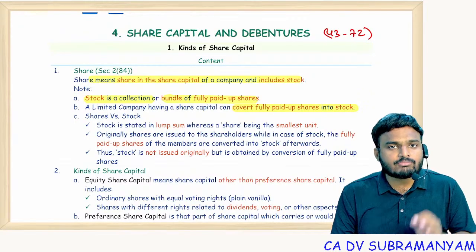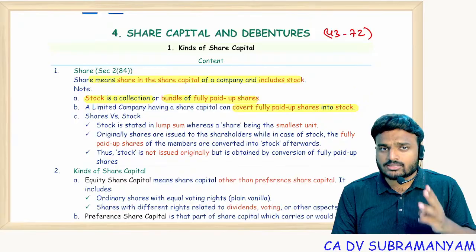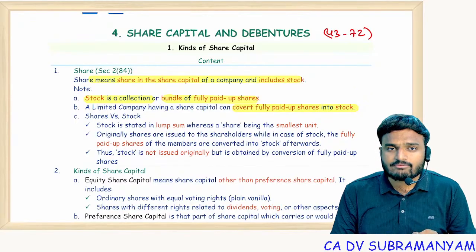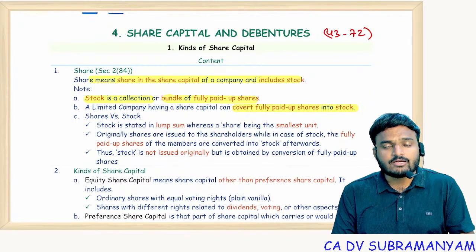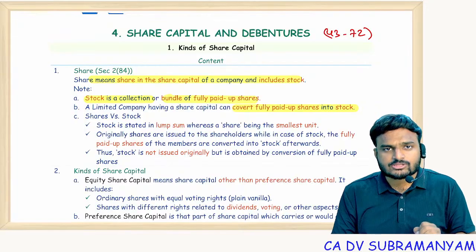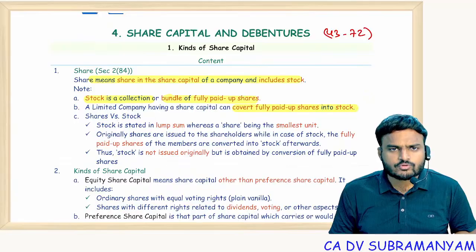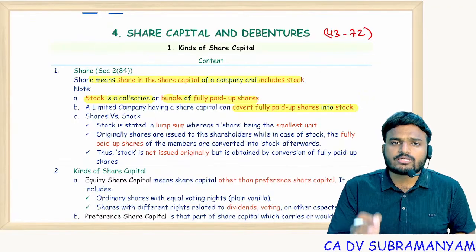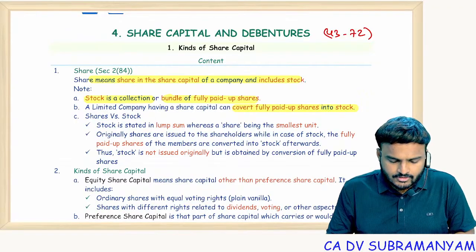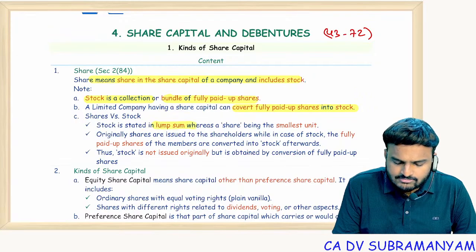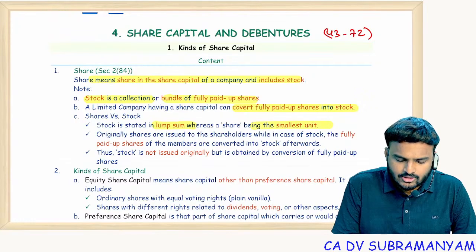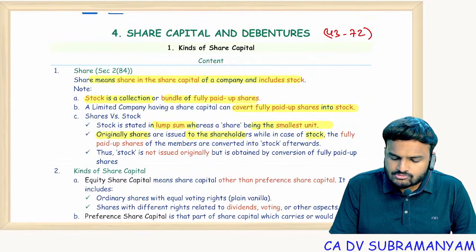Share is available in natural numbers, 1 share, 2 shares, 3 shares, 4 shares, but stock is available in fractions, 5% stock, 6% stock, 1% stock. Getting my point? So from transferability point of view, compared with shares, stock is suitable. Stock is stated in lump sum, whereas share is the smallest unit. Ordinarily shares are issued to the shareholders, while in case of stock, fully paid up shares are converted into stock.